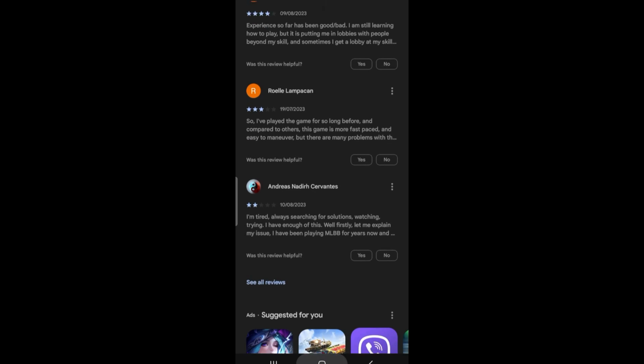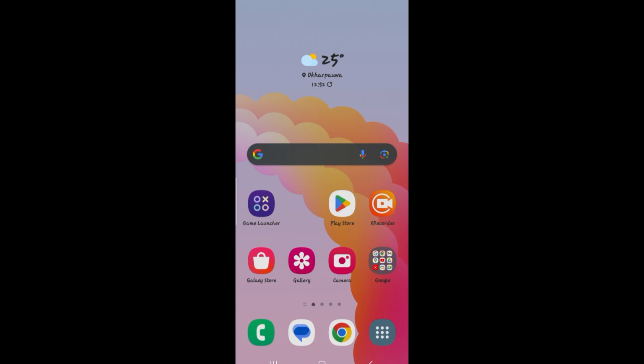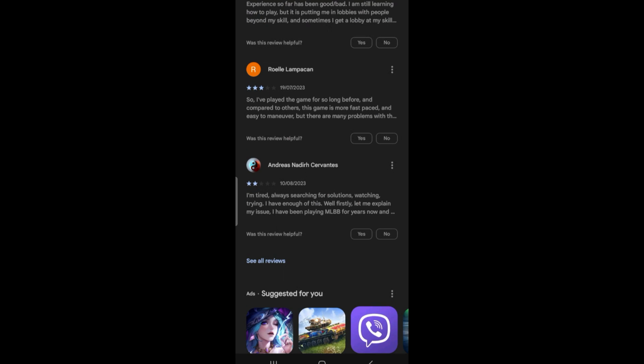In case all of these techniques still don't work, then you can contact the Mobile Legends developer team by sending an email or providing a feedback on the Google Play Store page.